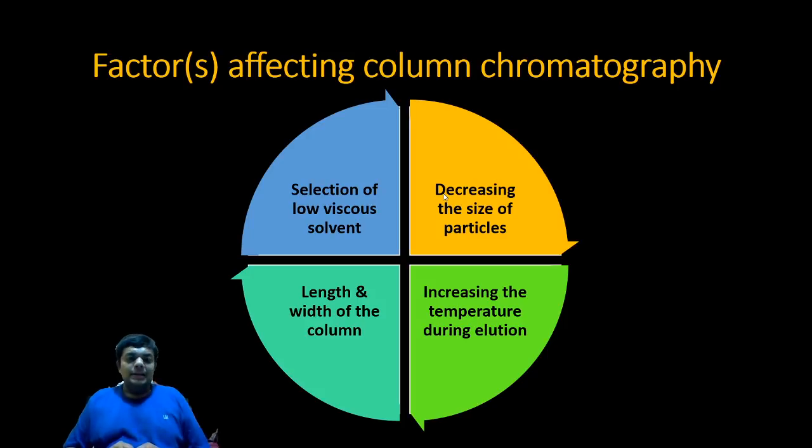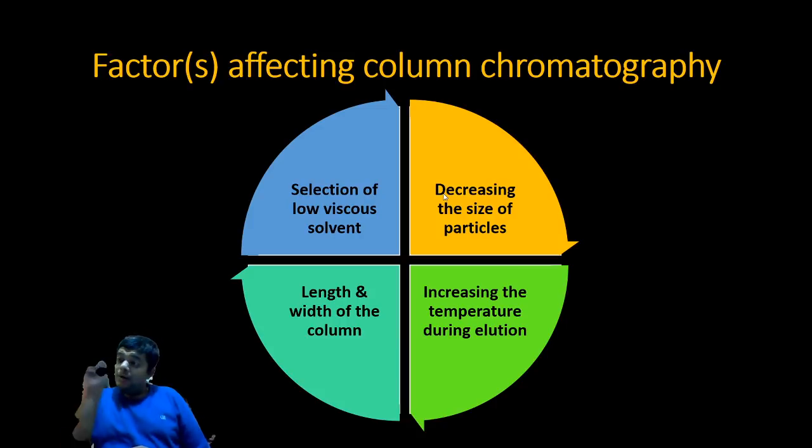In one cylinder, make stationary phase beads of larger size, and in the second cylinder, make stationary phase beads of 1/4 the radius of the beads in number 1. So you can imagine that in column number 1, the number of layers is less, and in column number 2, the number of layers is more. Now when you allow the mixture to pass from the top, the one having more layers, separation will be more efficient, and the one having fewer layers, separation will be less efficient.